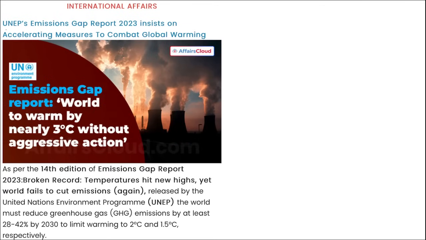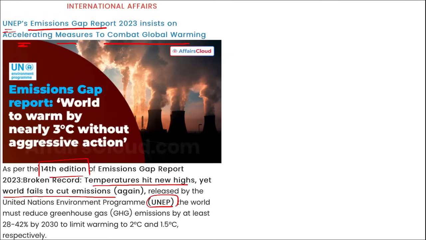So recently UNEP's emission gap report was released that insists on accelerating the measures to combat global warming, right? As per the 14th edition of the emission gaps report, released by UNEP, that is United Nations Environment Program, the temperature has hit new highs, yet the world fails to cut the emissions again.